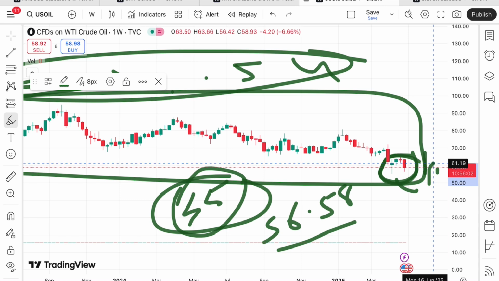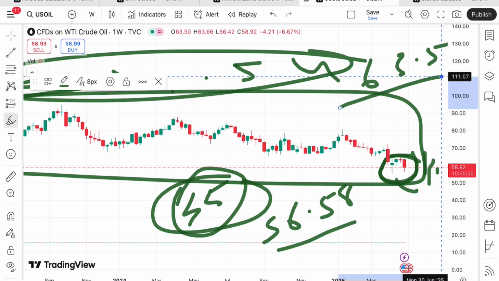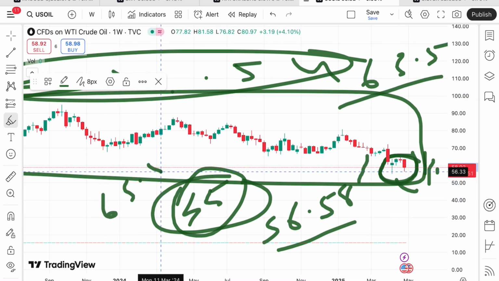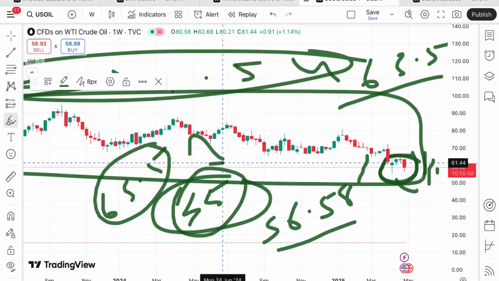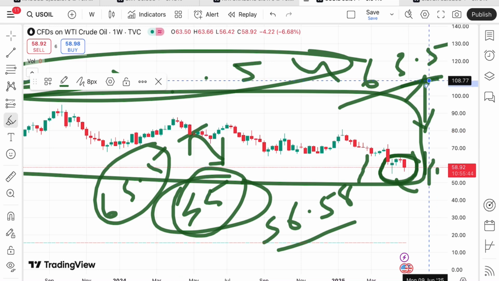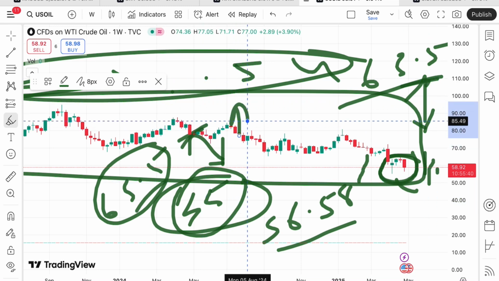But if it starts going above this level, then we can see the next strong resistance at a level of $63.5, and then a level of around 65.5. From there a bounce back can come, but if that doesn't come, we can see a sell-off after 65.5, and if that sustains, we can see a further upside movement.